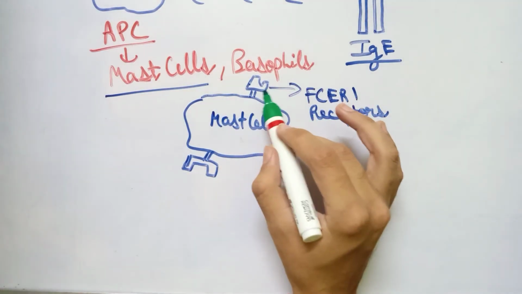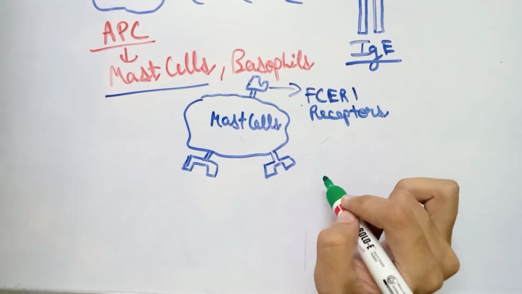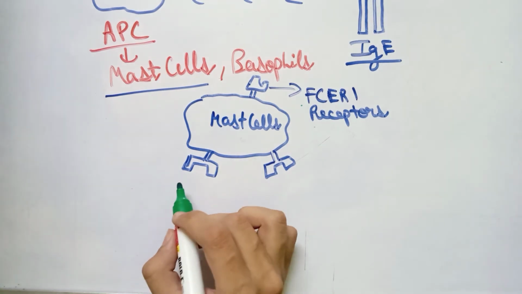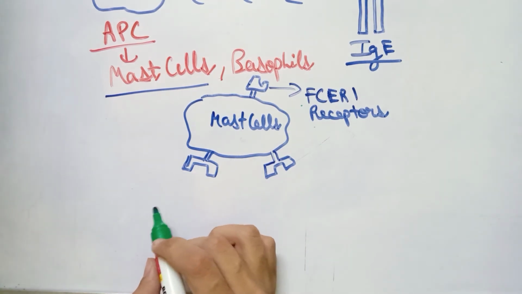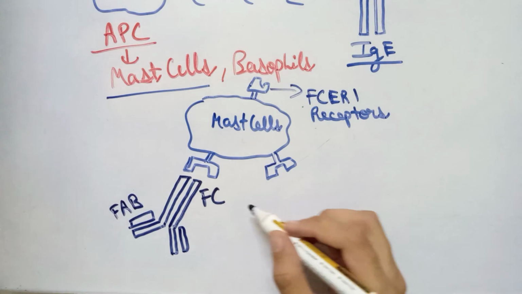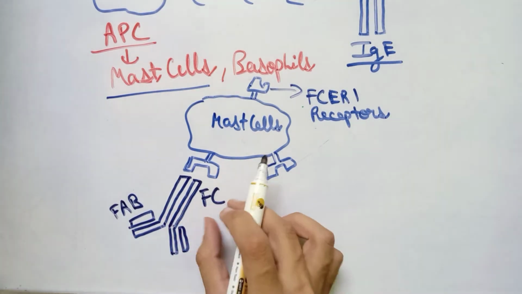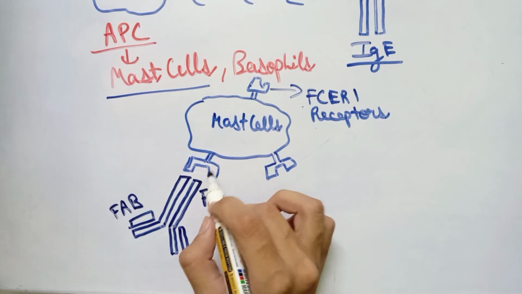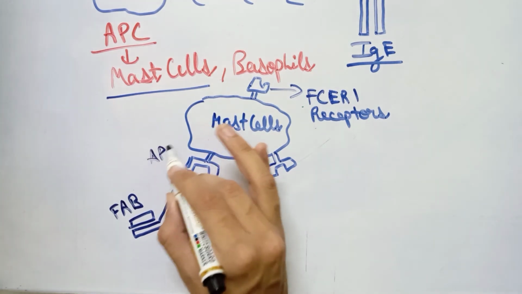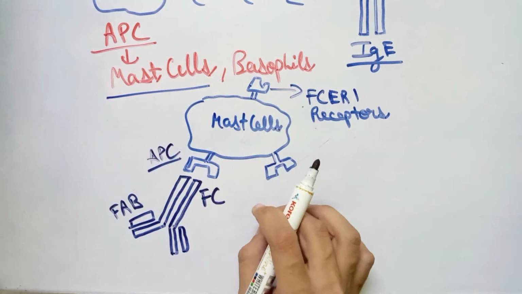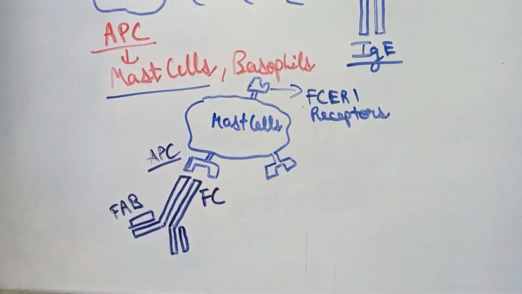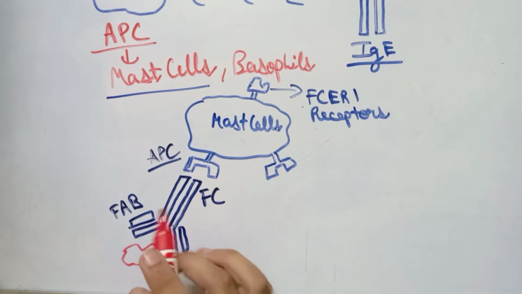These special receptors are known as FcεR1 receptors. And if you have studied the structure of antibodies, you may know that antibodies have an Fc part and a Fab part. The Fc part is used to attach to the mast cells, and the Fab is used to attach to an allergen. So the allergen will get attached through the Fab part.